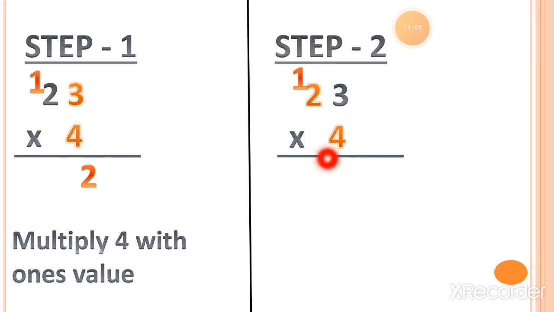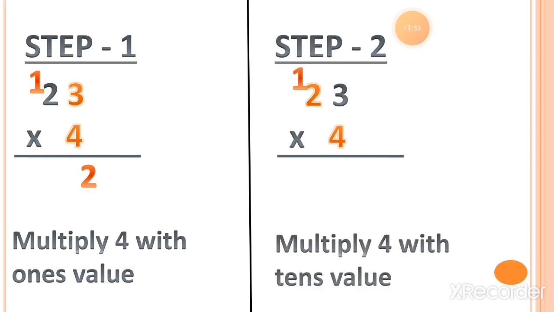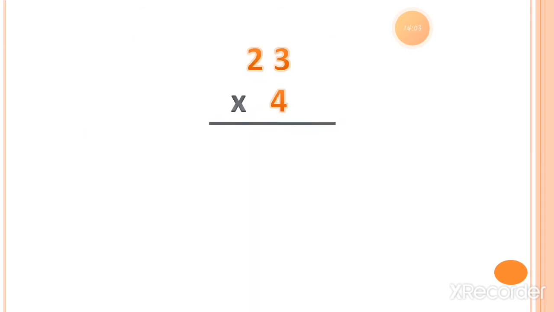So here is step 2. I already put the carry because we are regrouping the ones. 4 twos is equal to 8, plus 1 that we have to add, which is the carry forwarded number. So 4 twos are 8 plus 1 is equal to 9. Let's do this sum again. 4 threes is equal to 12.